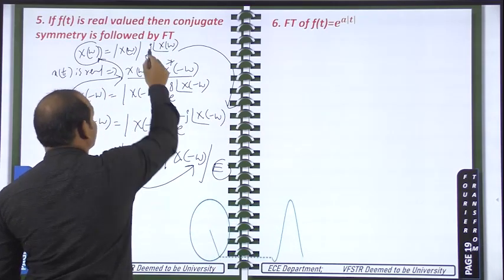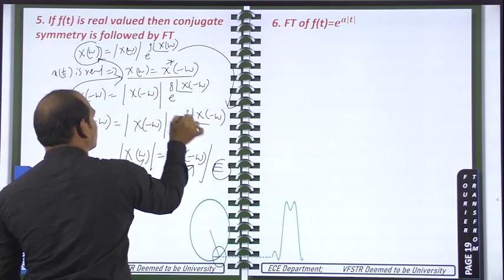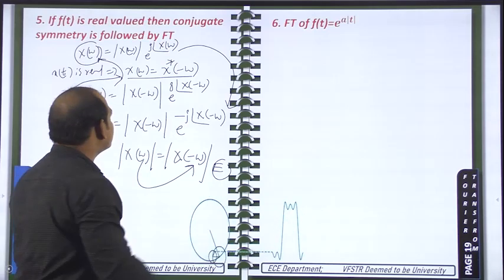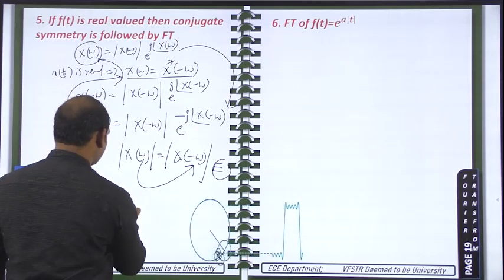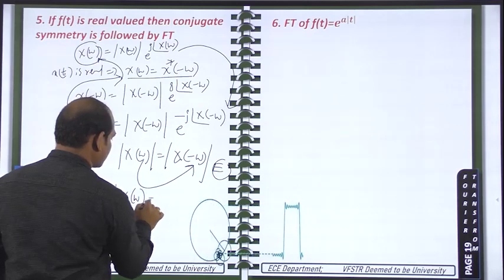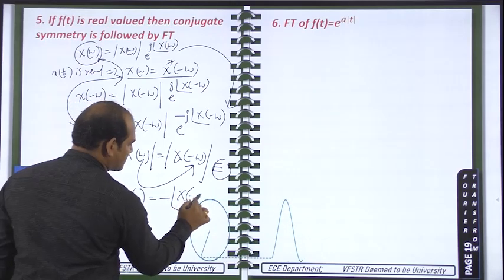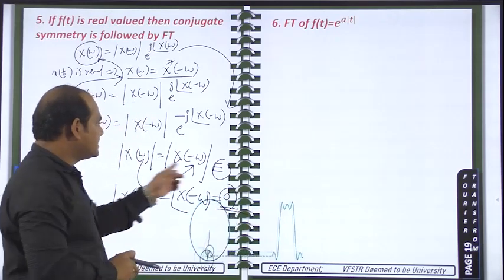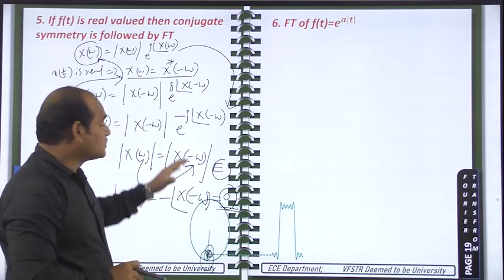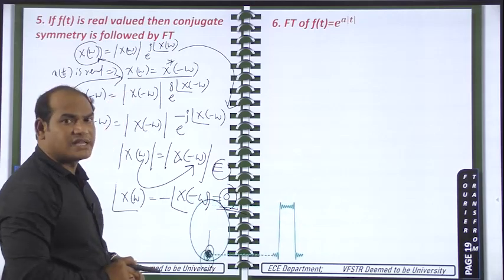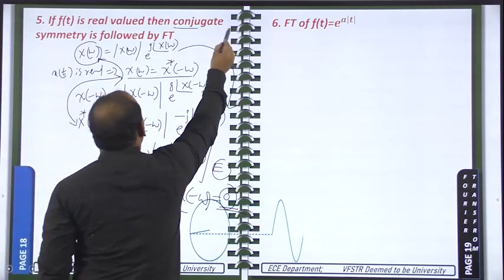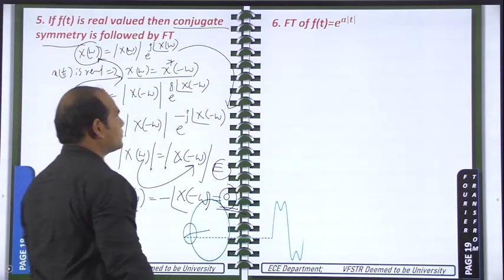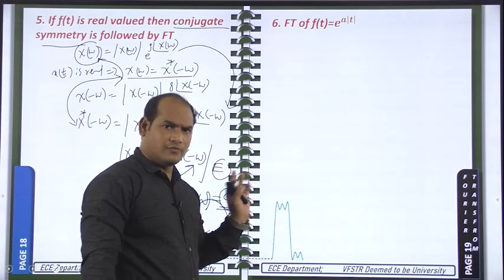Here in front of this, a minus is coming and omega is also reversed. That means the phase spectrum is an odd spectrum. So the magnitude spectrum is even and the phase is odd. So we can tell the Fourier transform of a real signal has conjugate symmetry. In this way we are able to prove this, and it is valid for the Fourier series also.